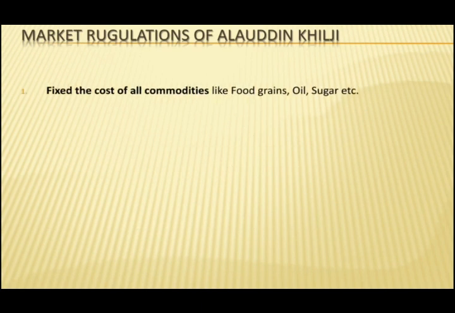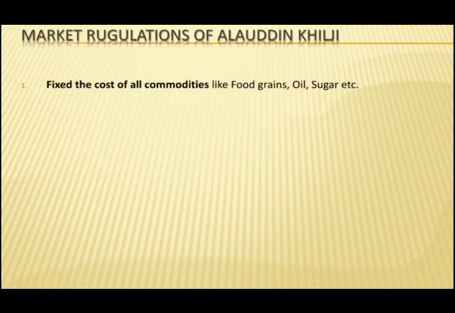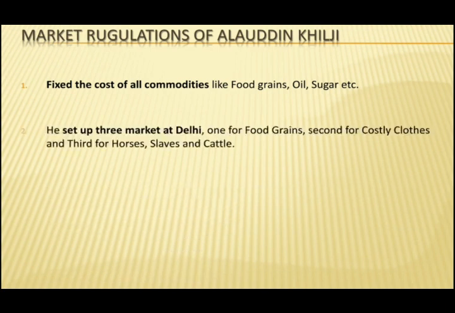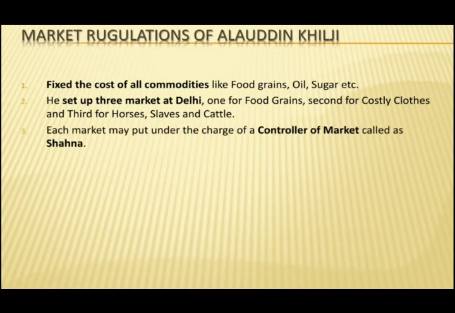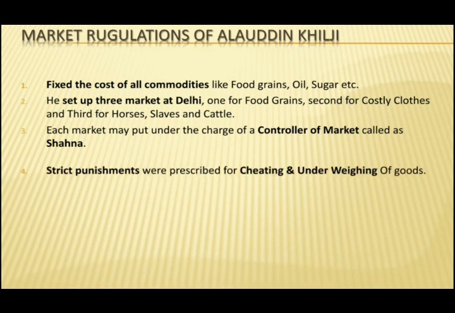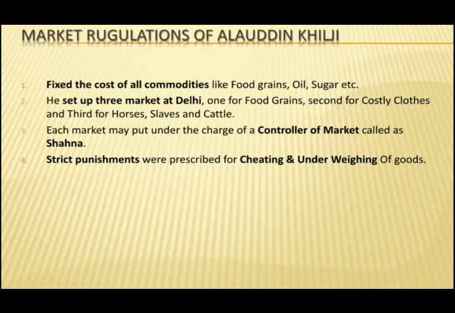He fixed the cost of all commodities like food grains, oil, sugar, etc. He set up 3 markets at Delhi, one for food grains, second for costly clothes and third for horses, slaves and cattle. Each market was put under the charge of a controller of market called Shahana. Strict punishments were prescribed for cheating and underweighing of goods.